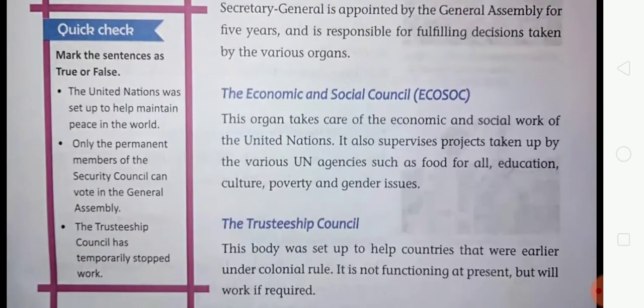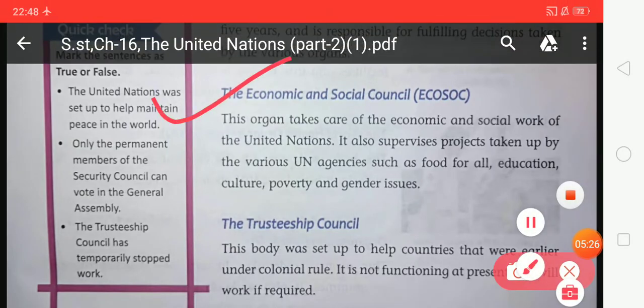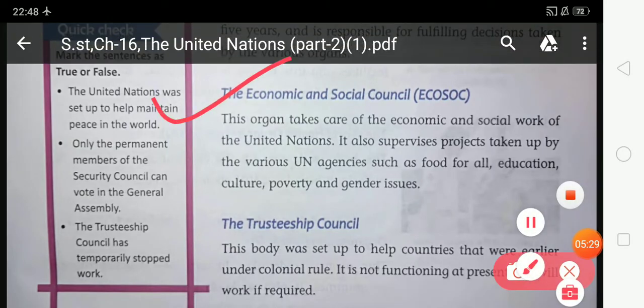So now look at the next, the Economic and Social Council. The Economic and Social Council is also an organ of the United Nations in the structure of the United Nations. This organ takes care of the economic and social work of the United Nations. It also supervises projects taken up by the various UN agencies such as Food for All, Education, Culture, Poverty and Gender issues.